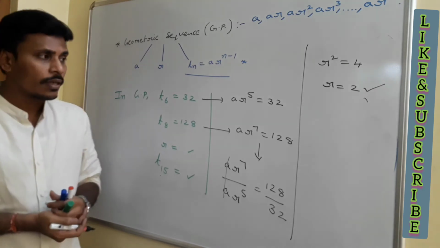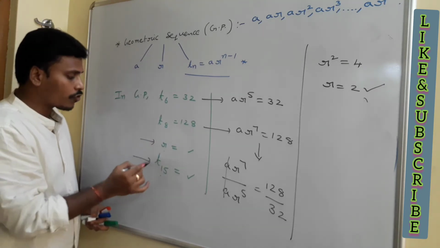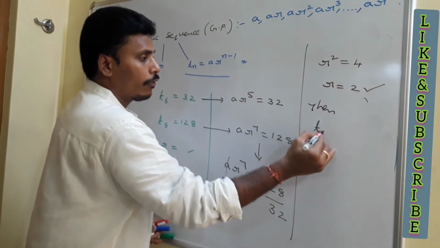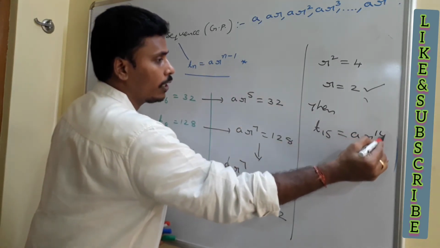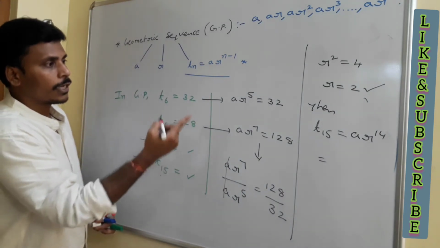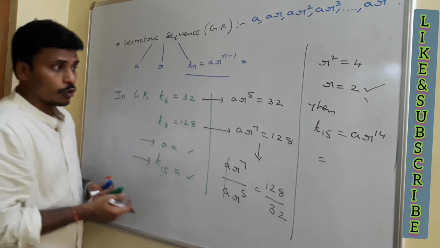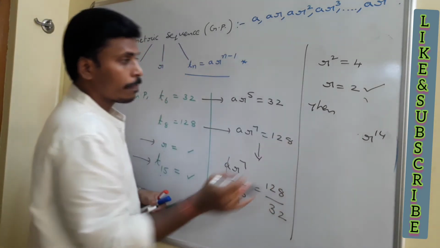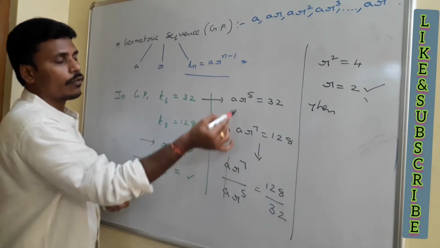Now R is 2. Since R equals 2, you have the common ratio, and then you just try to find the 15th term. T15, by this formula, is ar to the power 14. So that equals our A. What is our A? I don't have A right now. See, I found that R equals 2. To find the 15th term, I need to find A also. For that, use R equals 2 in any one of the formulas.